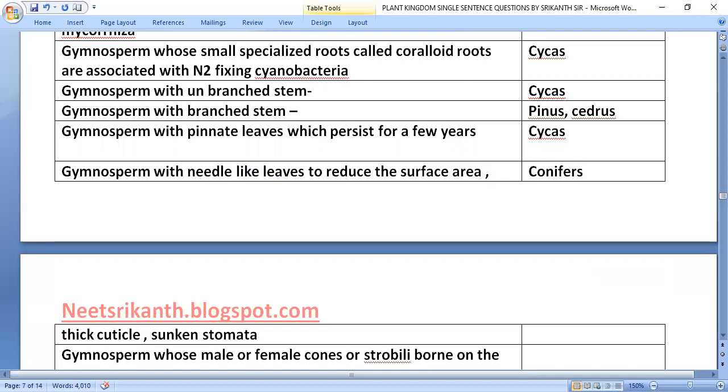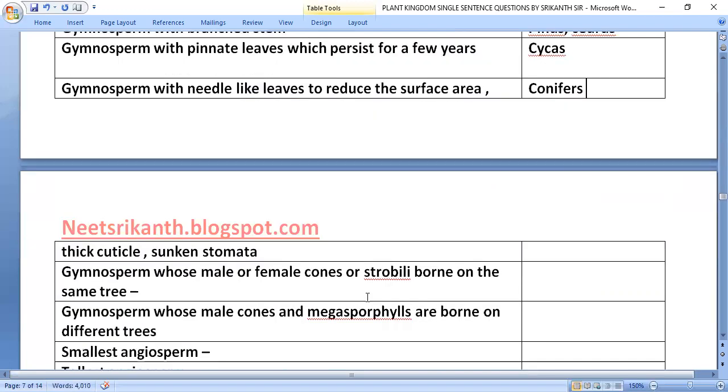Gymnosperm whose male and female cones, strobili, are borne on the same tree, that is in Pinus. Gymnosperm whose male cones and megasporophylls are borne on different trees, that is in Cycas.